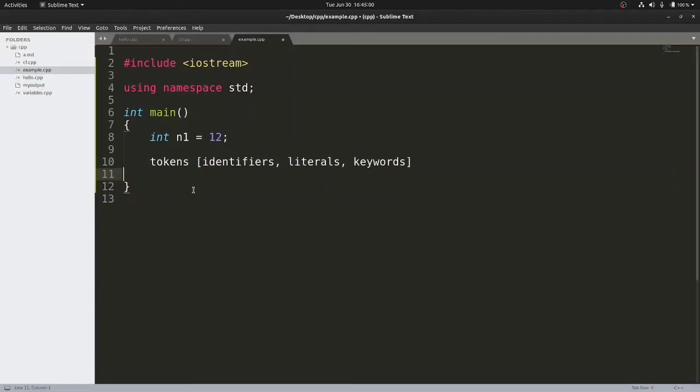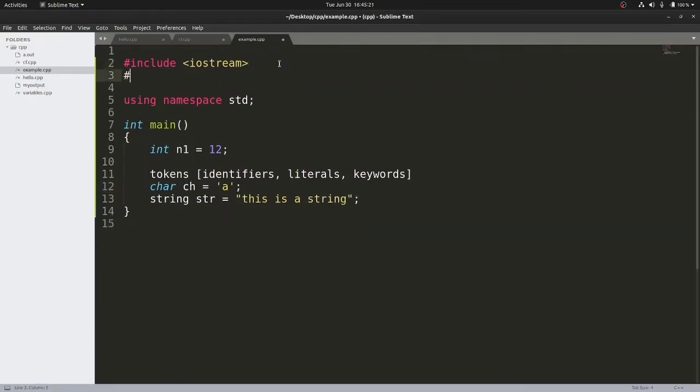Before ending the video, I would like to also give you the example of char, let's say. char is the data type name and it can store single characters, right? Similarly, in order to store a string, we need to use the data type string, str is the variable name, and you can write here a string, or you can write anything, this is a string, semicolon.